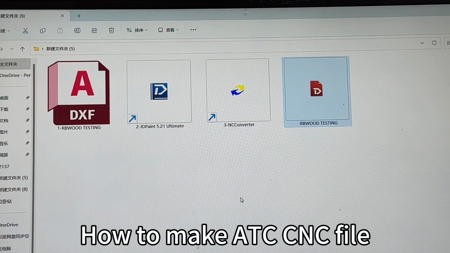Hello friend, in this video I will show you how to program an NC file.